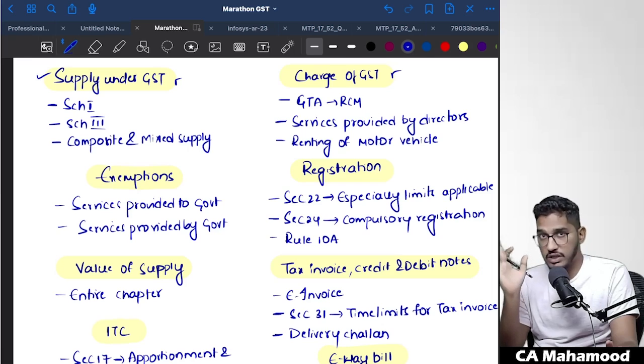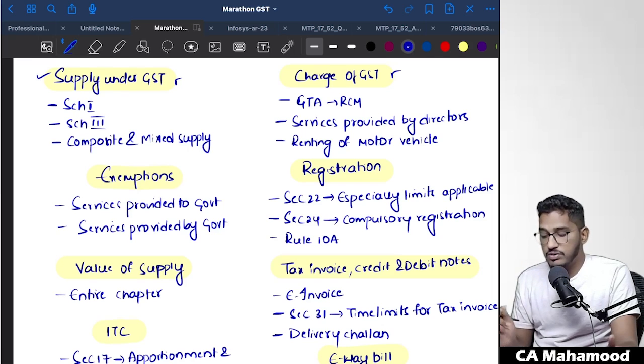You have to be 100% confident about Schedule 3. Then the concept of composite supply and mixed supply. This also you have to compulsorily go through. So these are the three concepts you have to be thorough with under the supply chapter.